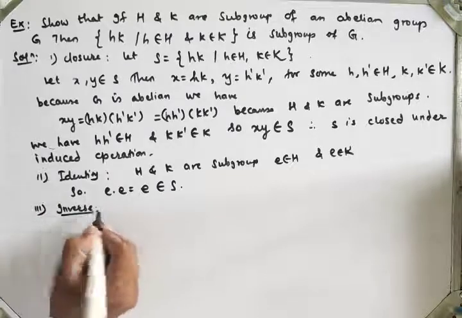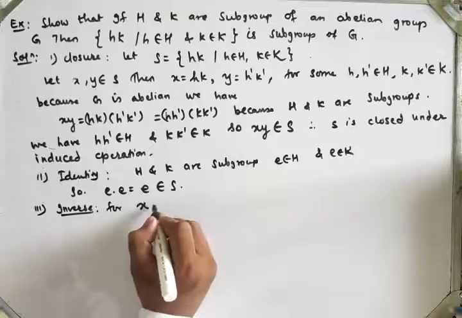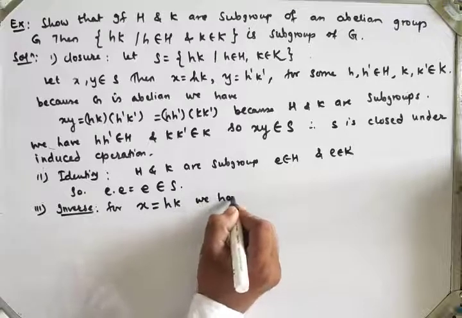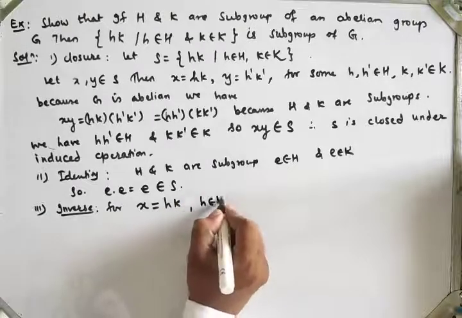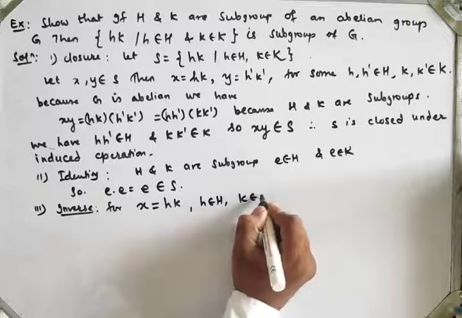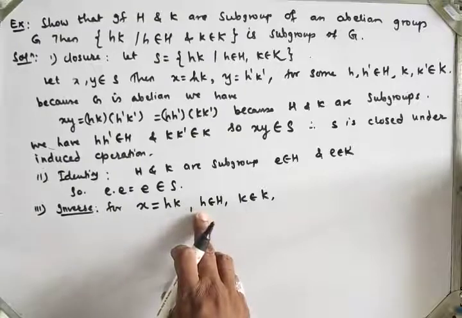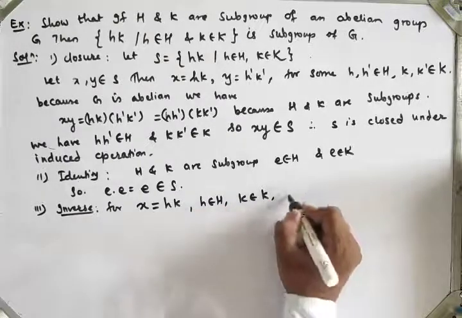So I will take element x equal to hk, where h belongs to H and k belongs to K, and H and K are subgroups.